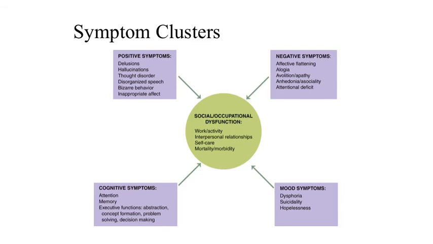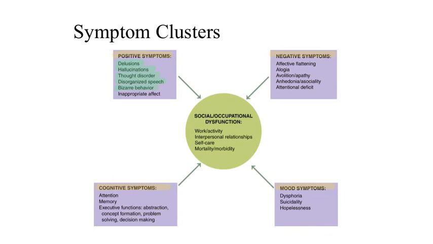The symptom clusters of schizophrenia are divided into four main areas. These include the positive, negative, mood, and cognitive symptoms. All symptoms can be present at some point during the course of the illness, although some may be more likely to be present during a psychotic episode, whereas others may be more likely during a remission period. The positive symptoms are what we typically associate with schizophrenia, and these include suspiciousness, delusions, hallucinations, and disorganized thinking, speech, and behavior.